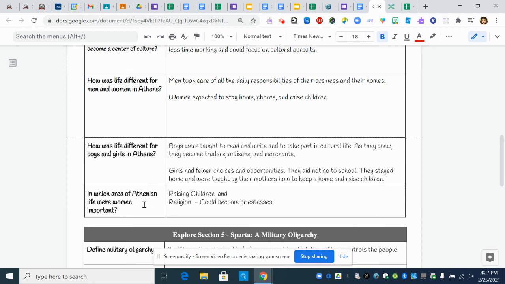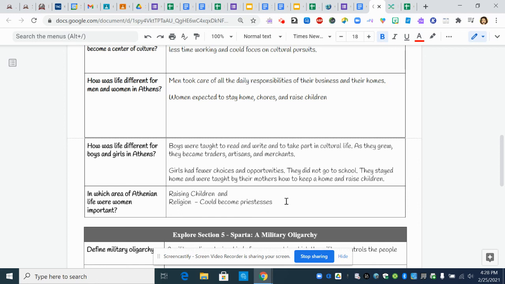In which area of Athenian life were women important? So we know that women were important in Athens because they raised children and they were important to religious life. They could become priestesses. And we've talked about in class that people in ancient Greece believed in gods and goddesses. So that was an important part of their life.